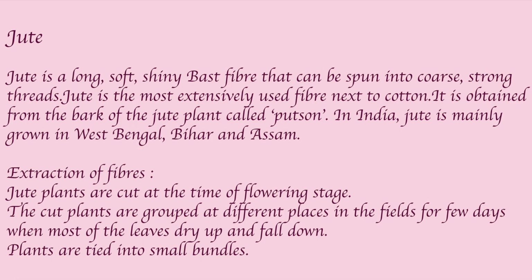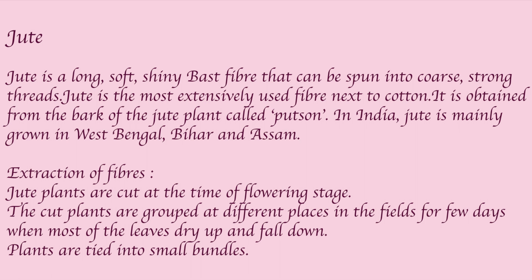Next is jute. Jute is a long, soft, shiny bast fiber that can be spun into coarse, strong threads. Jute is the most extensively used fiber next to cotton. It is obtained from the bark of the jute plant called patsan. In India, jute is mainly grown in West Bengal, Bihar and Assam.